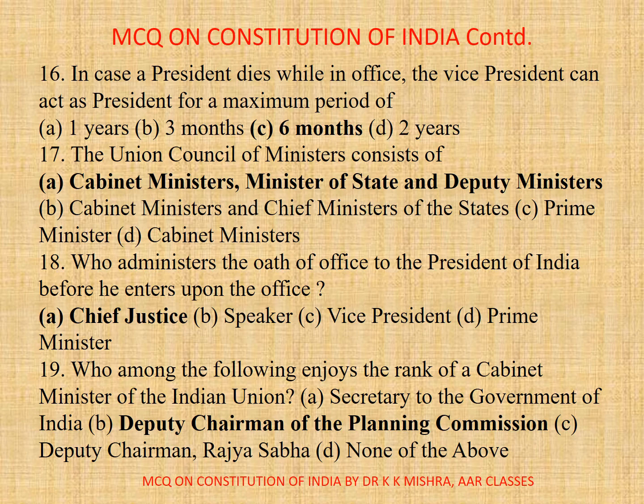17. The Union Council of Ministers consists of A. Cabinet Ministers, Ministers of State and Deputy Ministers, B. Cabinet Ministers and Chief Ministers of the states, C. Prime Minister, D. Cabinet Ministers. Correct option is A. Cabinet Ministers, Ministers of State and Deputy Ministers.